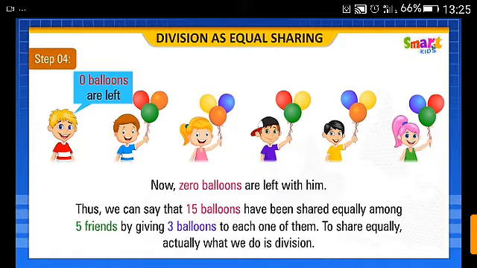Thus, we can say that 15 balloons have been shared equally among 5 friends by giving 3 balloons to each one of them. To share equally, actually what we do is division. Hence, equal sharing is nothing but division.